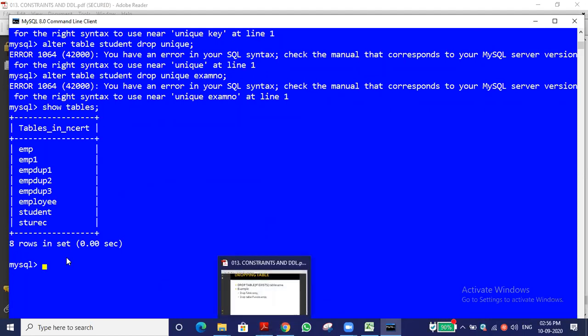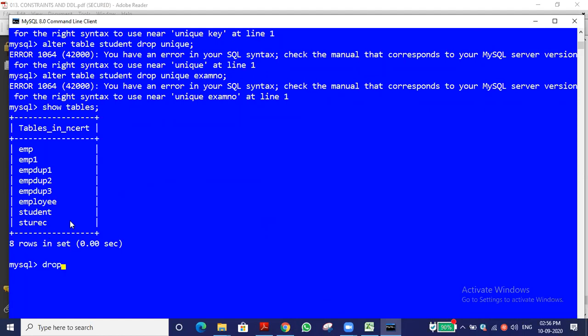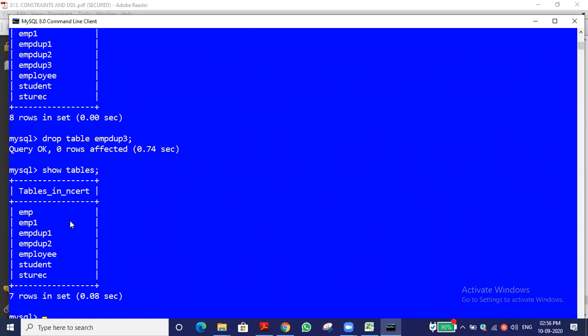Let me see that. For example, suppose we want to delete emp dup3. If you want to delete the table, what is the syntax? Drop table, table name. What is the table name? Emp dup3. Have you got it? Drop table, table name. If we give that, then the table will get deleted. Again, I am showing show tables. You can see dup3 has been deleted, not there as before.